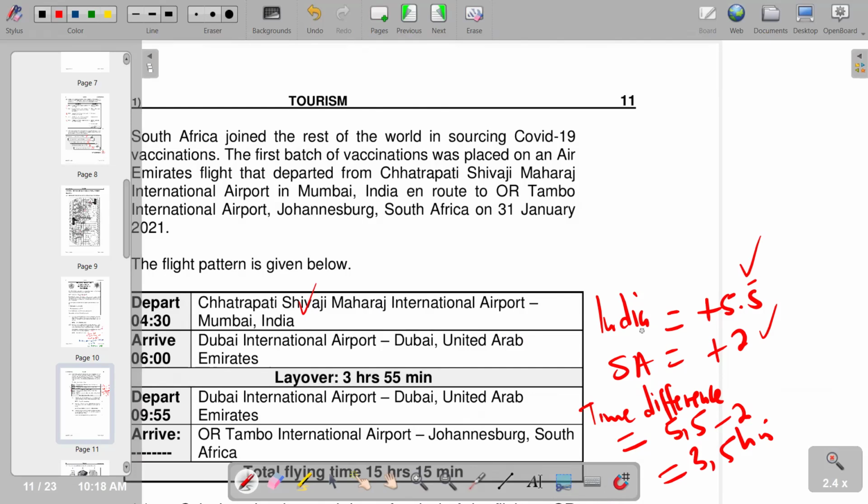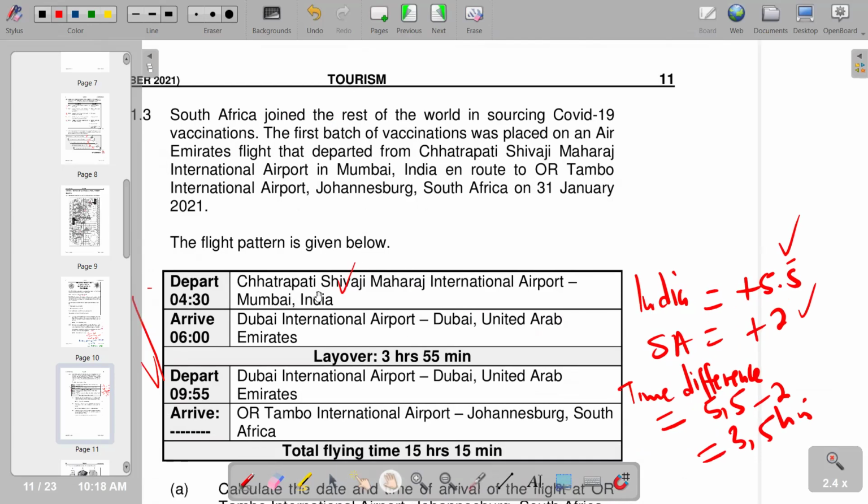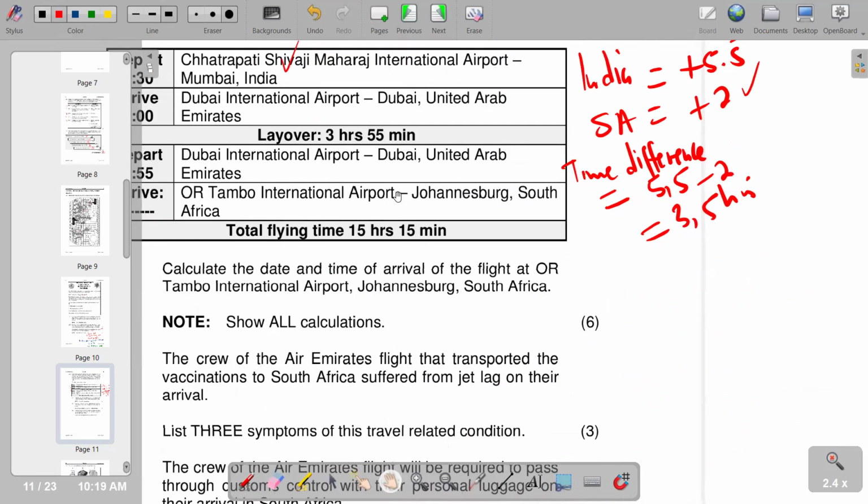Then we now check in terms of the departure time that we have there. In India, it is 1430, and we are seeing that South Africa is behind by 3.5 hours. So you have to subtract 3.5 hours from 1430 to get the South African time at the departure time.